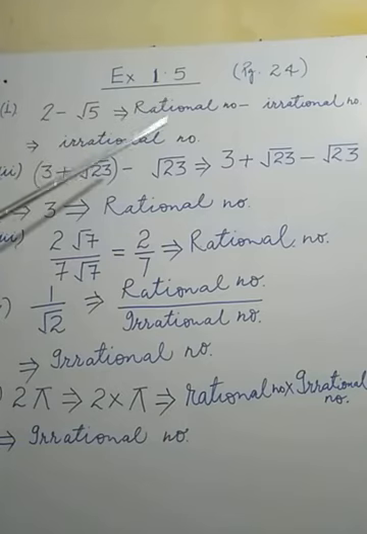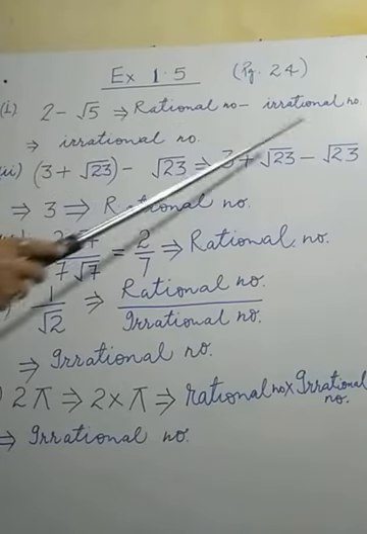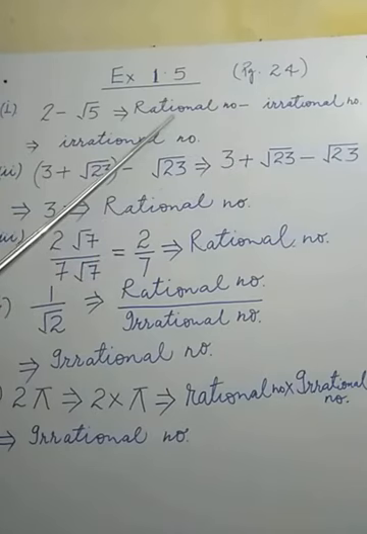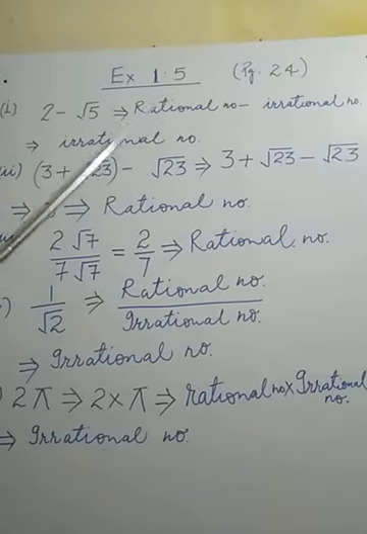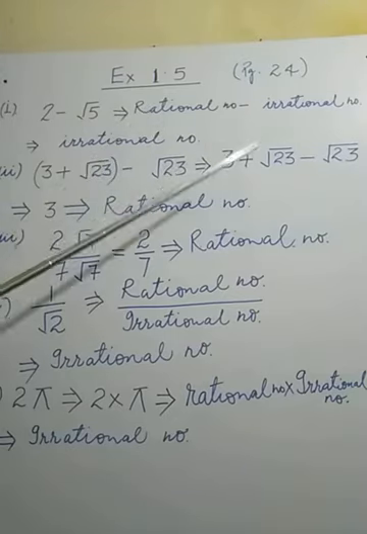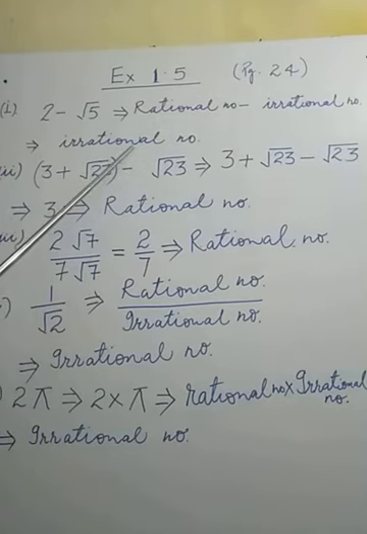So, by applying this property, we have to solve. Now, an irrational number is subtracted from a rational number, means we have to find the difference between rational and irrational. If the difference of rational and irrational is there, so ultimately by the property we can say that the resultant is an irrational number.